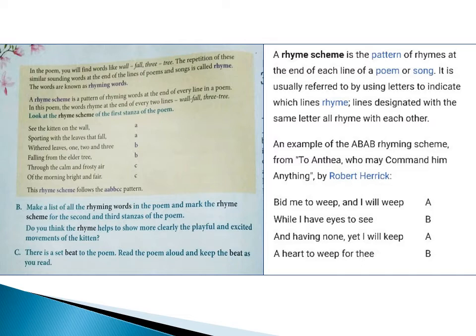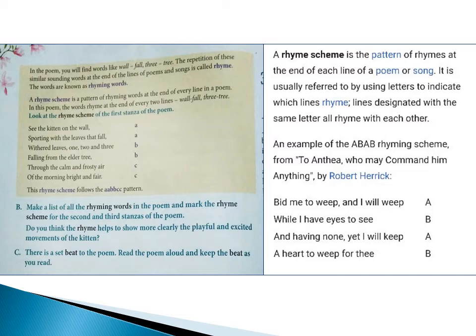For example, wall, fall, tree, tree, air, fair, starts, darts. Now you can see here, children, they gave an example. See the kitten on the wall, sporting with the leaves that fall. Wall and fall are the words at the end of each line, children, and they are similar in sound. Yes, such pairs of words are called rhyming words.